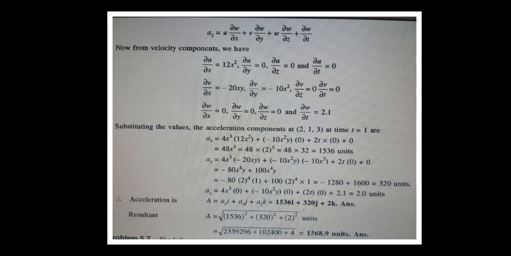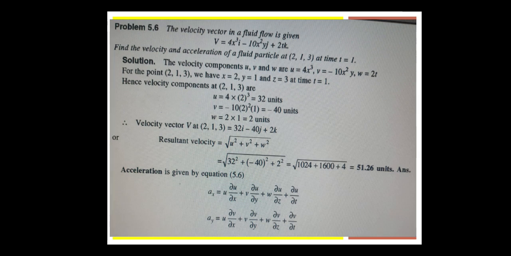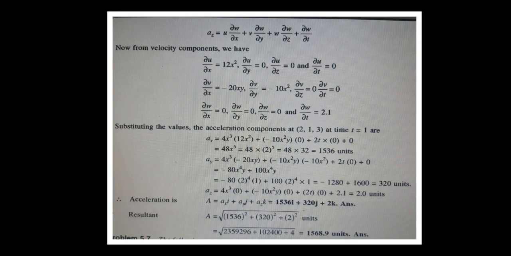In the question we are having u as 4x cube. Now if you see here, we are getting dou u by dou x is equal to 12x square, dou u by dou y is equal to 0, dou u by dou z is equal to 0 and dou u by dou t is also 0.